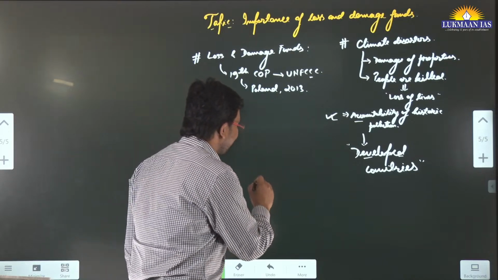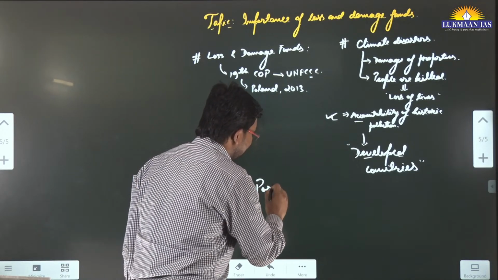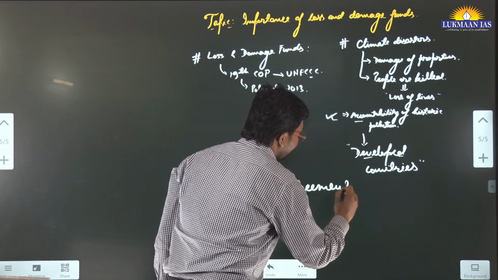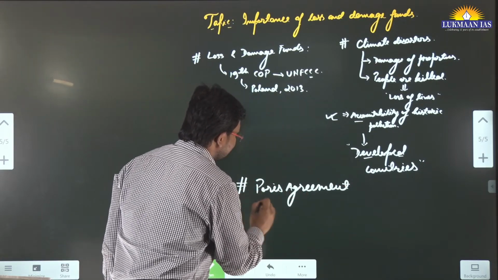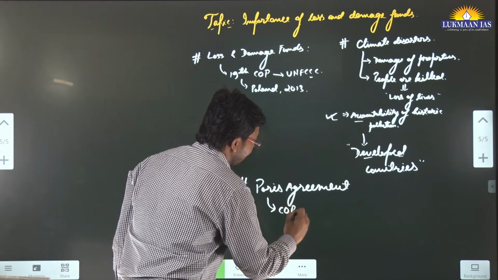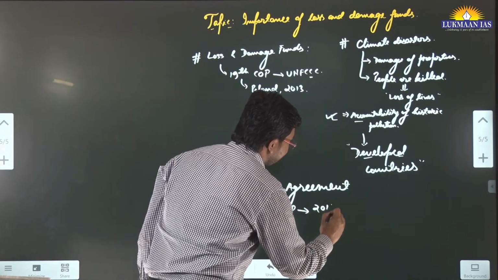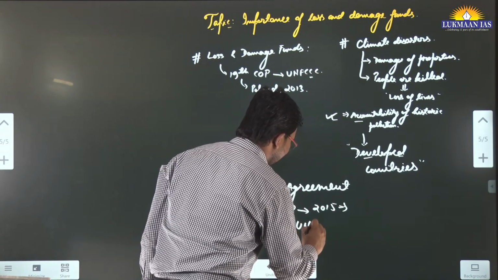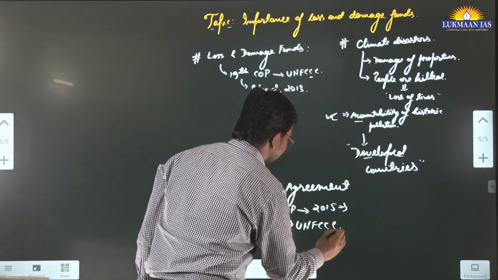So there was a Paris Agreement, and this Paris Agreement was signed by people in the Conference of Parties, COP, that happened in 2015. And this COP was under UNFCCC, the United Nations Framework Convention on Climate Change.